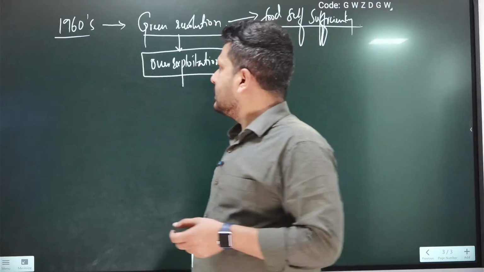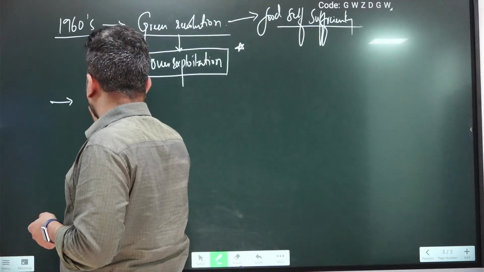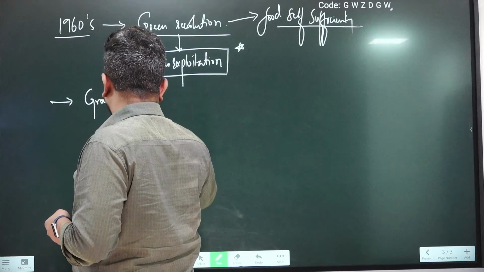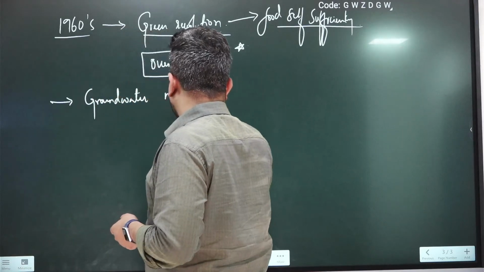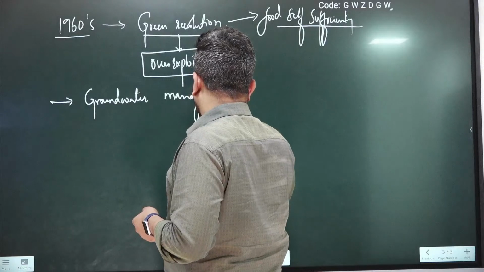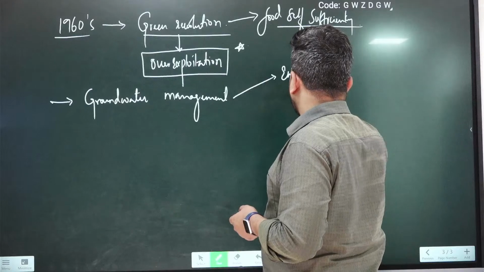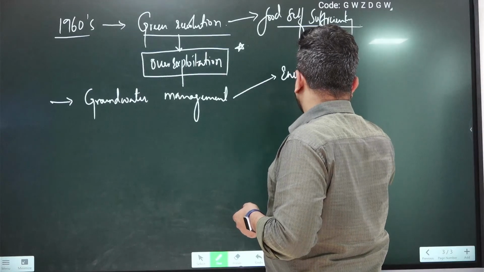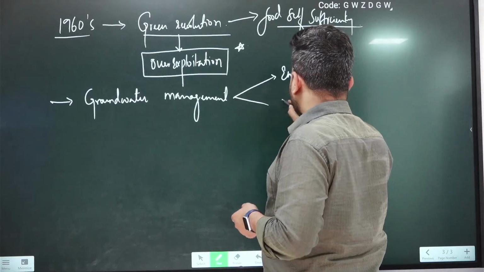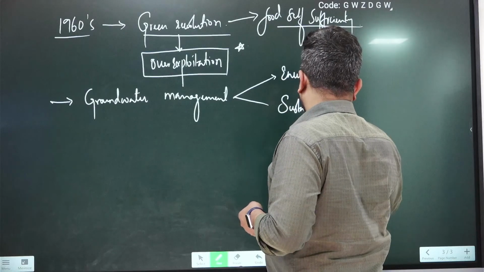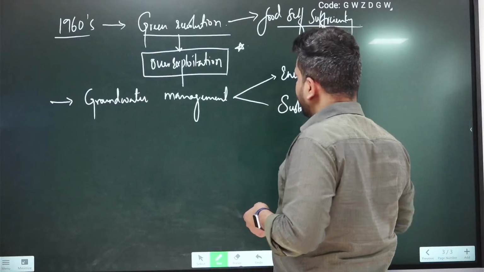In that sense, groundwater management became a very important scenario, because if over-exploitation of groundwater keeps continuing, then it will affect, number one, the environment, and it will be against sustainable usage, because the environment and earth are not only for the present generation.